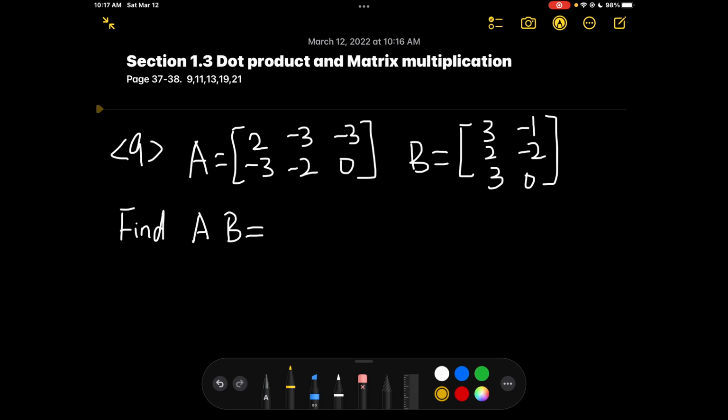Hello everyone, this is how I do my homework of section 1.3, dot product and matrix multiplication, page 37 to 38, questions 9, 11, 13, 19, and 21.